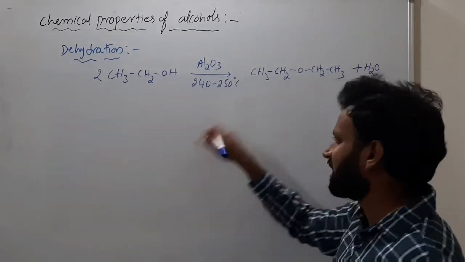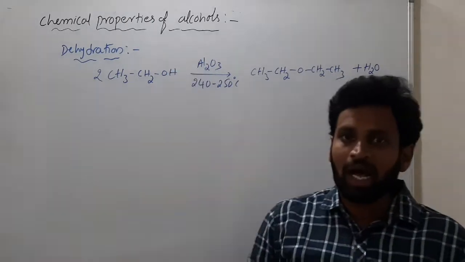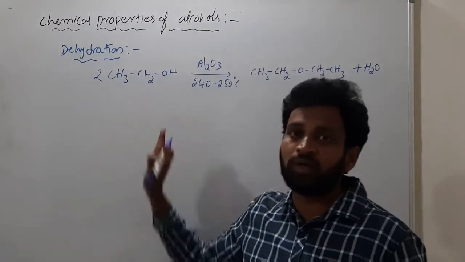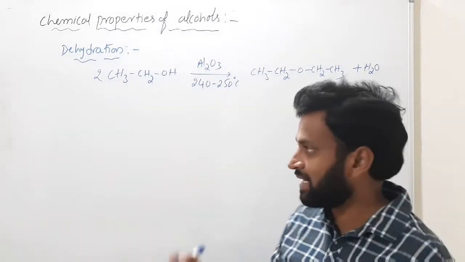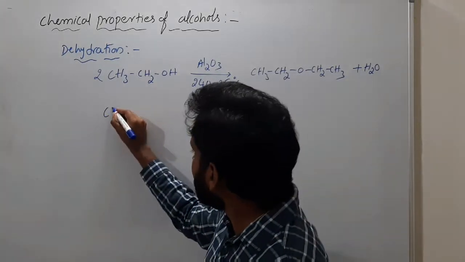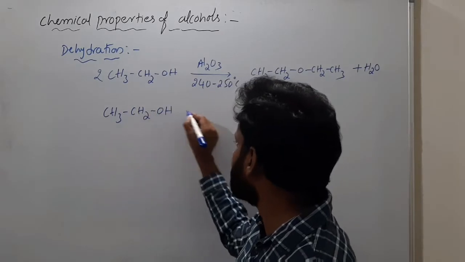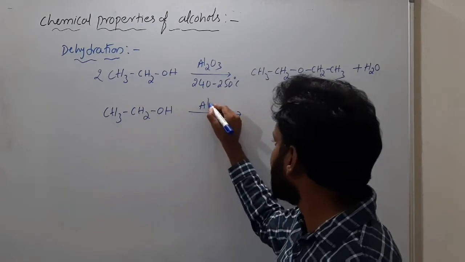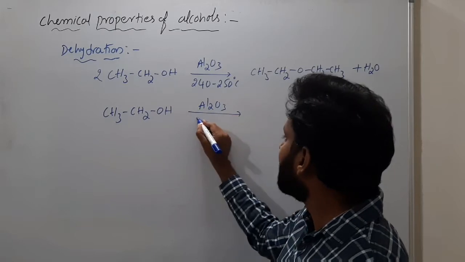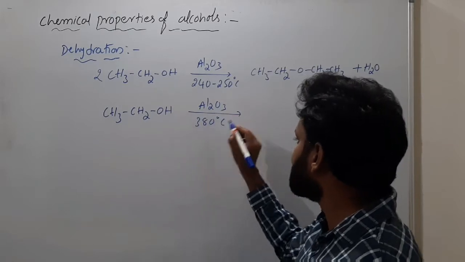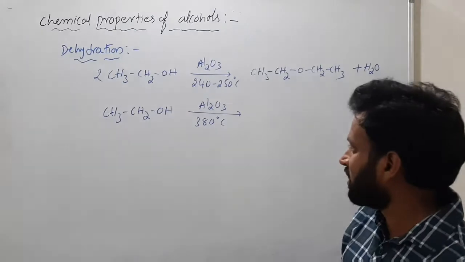I gave this reaction in the previous class with H2SO4, and I also gave the mechanism. Now the same CH3CH2OH I am taking, and the same alumina, Al2O3, and if I am taking 380 degrees Celsius, then alkene is the product.